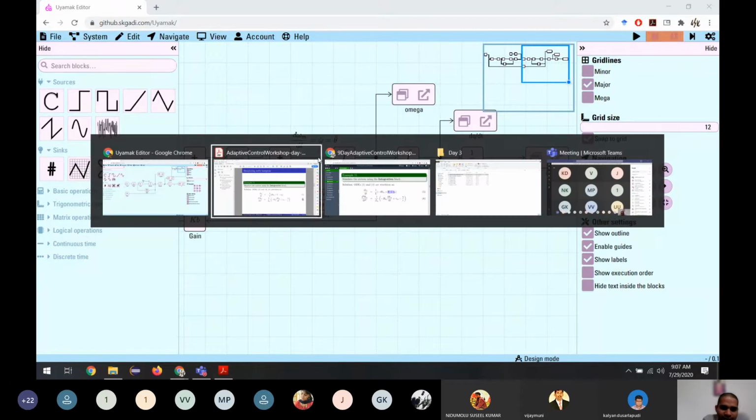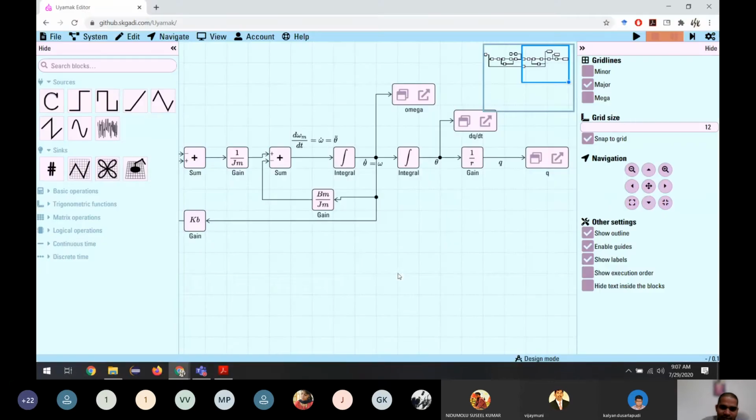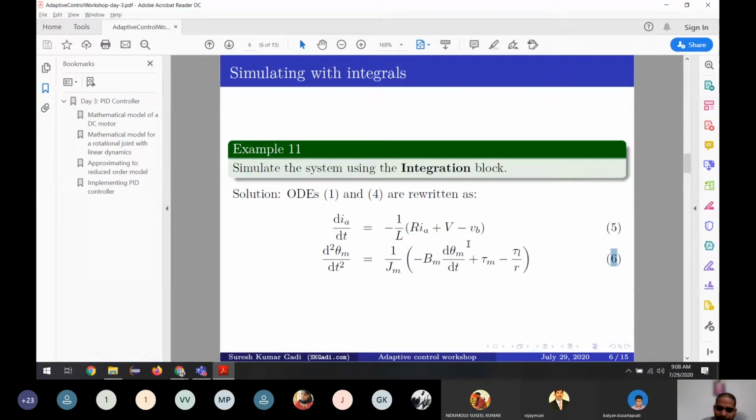double dot. And what is the formula for theta double dot? It is equal to 1 divided by Jm times, this one is minus B divided by Jm, multiplied by omega, or d theta by dt.